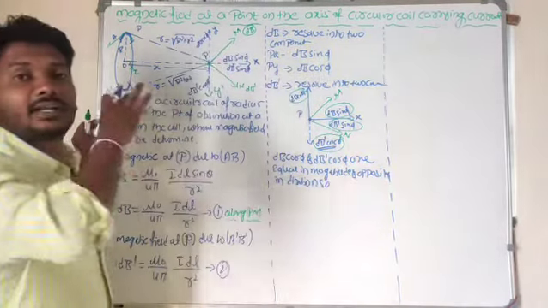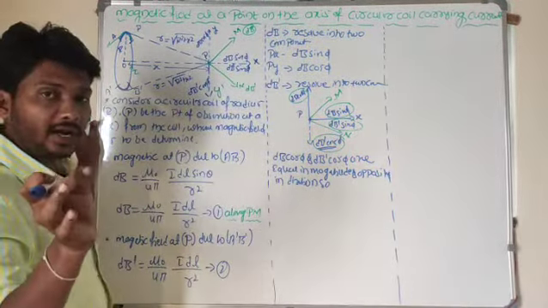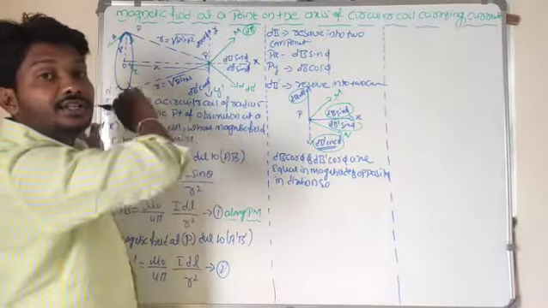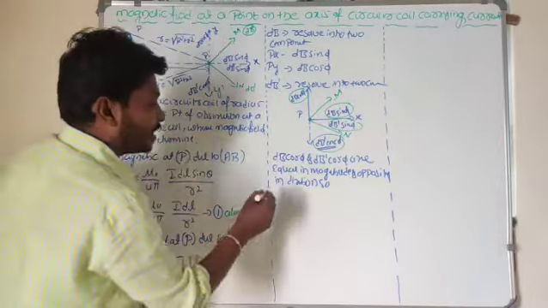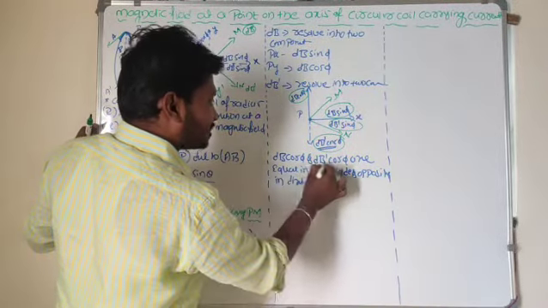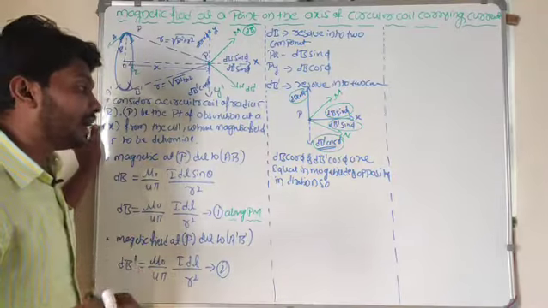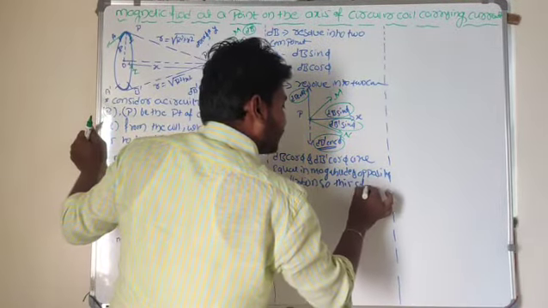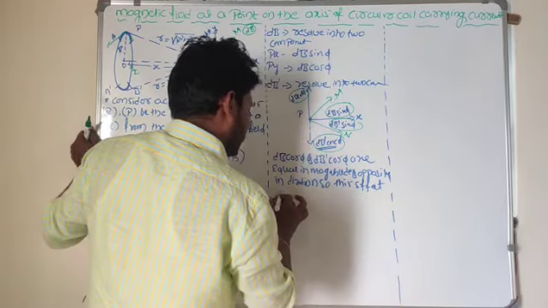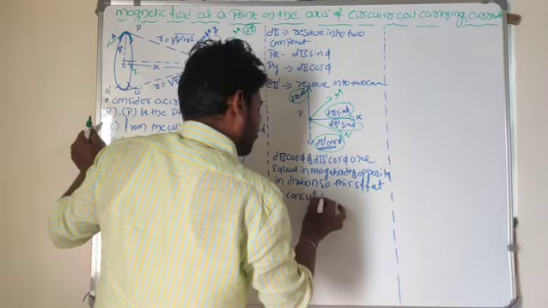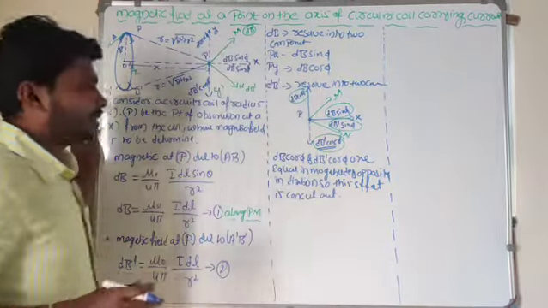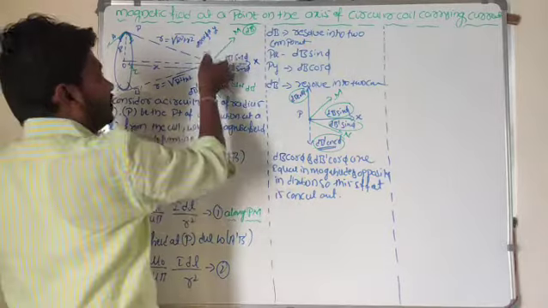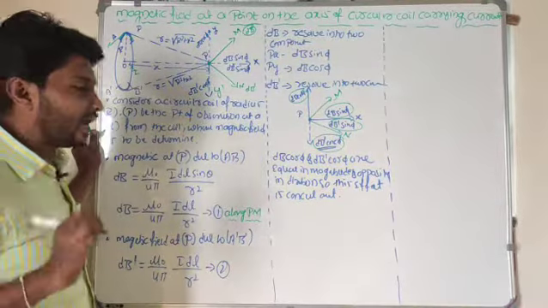So its effect is cancelled out at point P. At point P, whatever the magnetic field is present along Py and Py dash, these two magnetic fields will get cancelled out. What I have written here, dB cos phi and dB dash cos phi, are equal in magnitude and opposite in direction, so this effect is cancelled out. Maybe my handwriting does not appear clearly, so follow my words here. The magnetic fields dB cos phi and dB dash cos phi cancel each other.